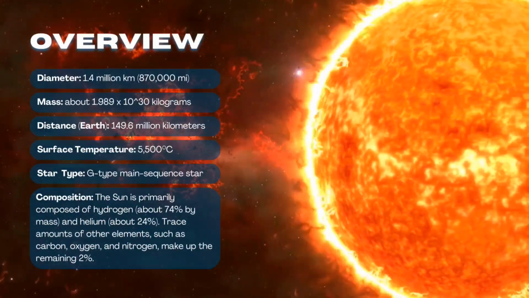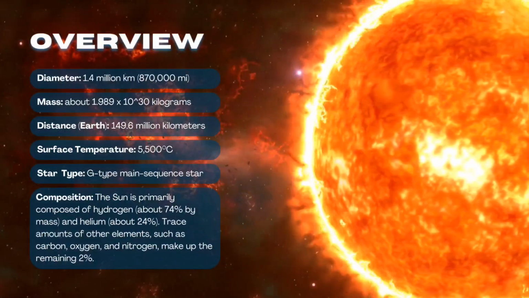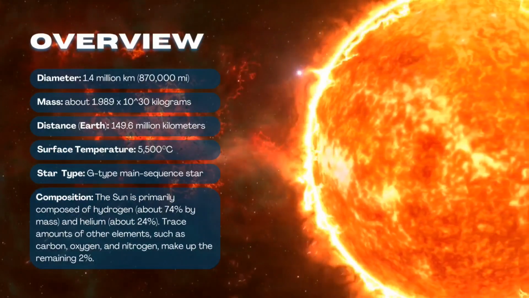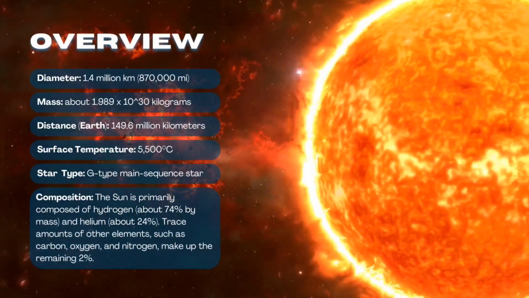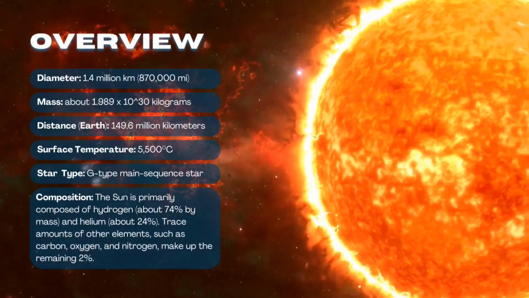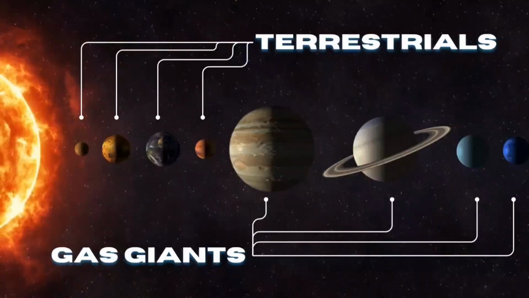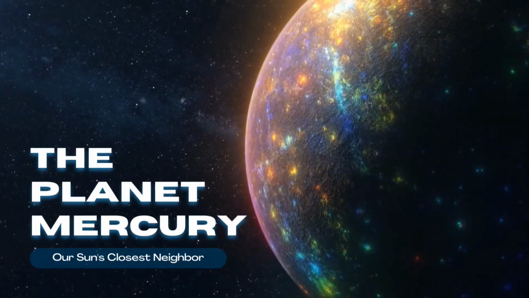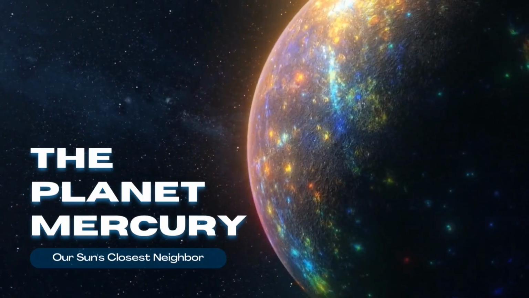Composition. The Sun is primarily composed of hydrogen, about 74% by mass, and helium, about 24%. Trace amounts of other elements, such as carbon, oxygen, and nitrogen, make up the remaining 2%. Gas giants. Terrestrials. The planet Mercury, our Sun's closest neighbor.